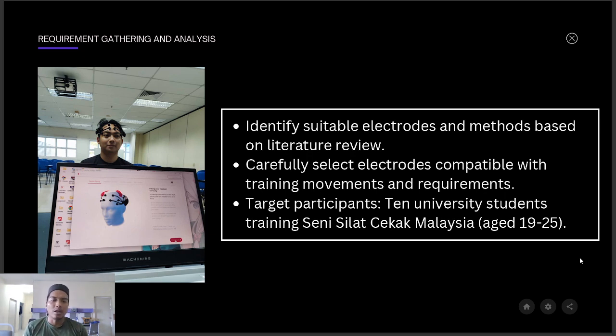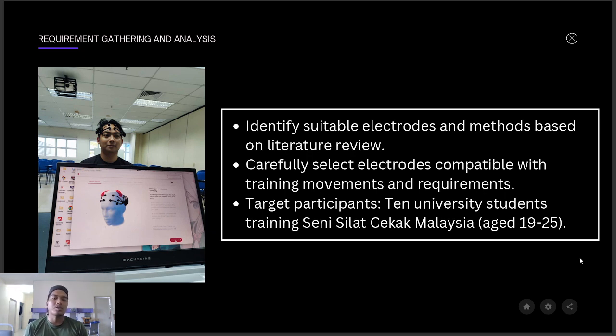We have to use the front one because the front one will detect all of the movement, and the occipital we will use because the eyes are connected with the movement.